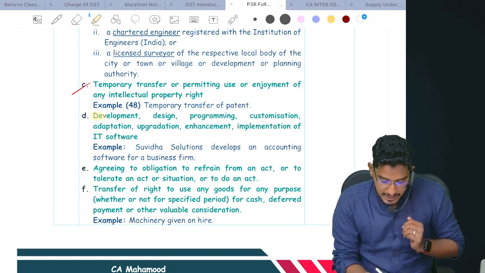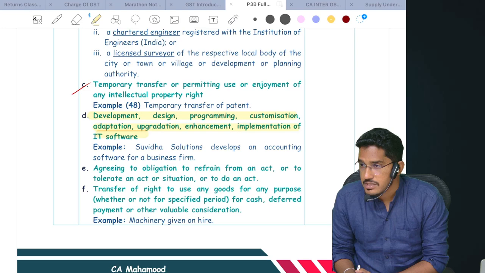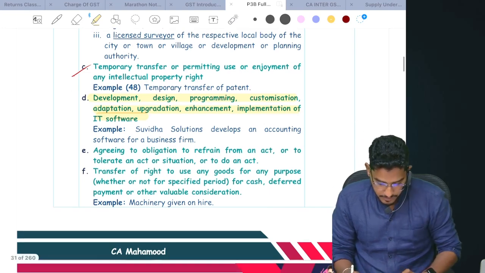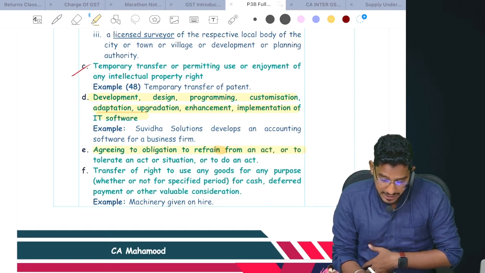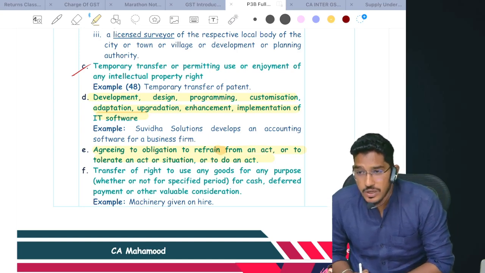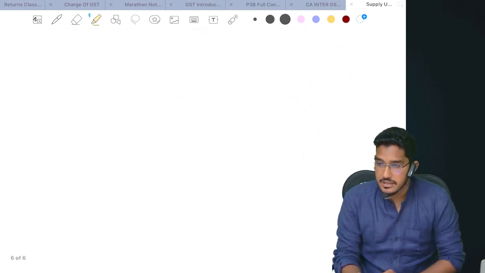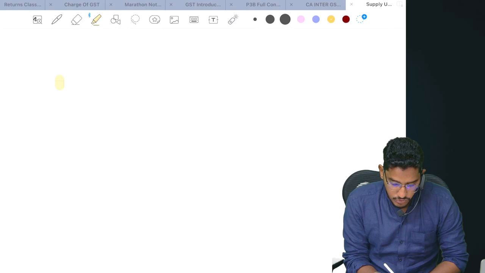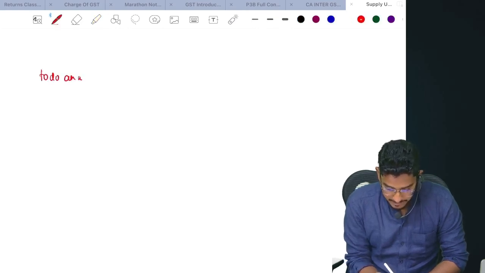Next, development, design, programming, customization, adaptation, upgradation, enhancement or implementation of IT software, supply of services. Next, agreeing to the obligation to refrain from an act, or agreeing to tolerate an act or situation, or agreeing to do an act. Three things are there here. One is agreeing to do an act.